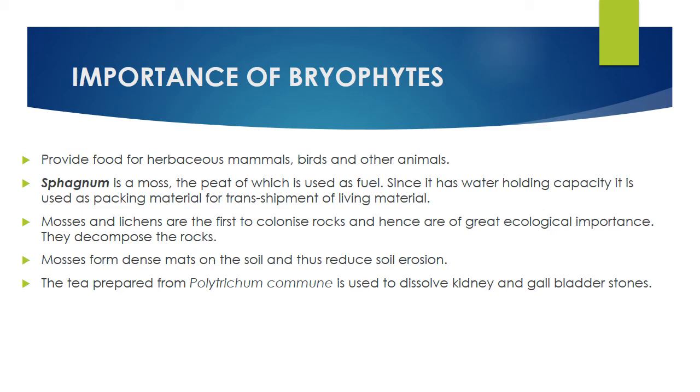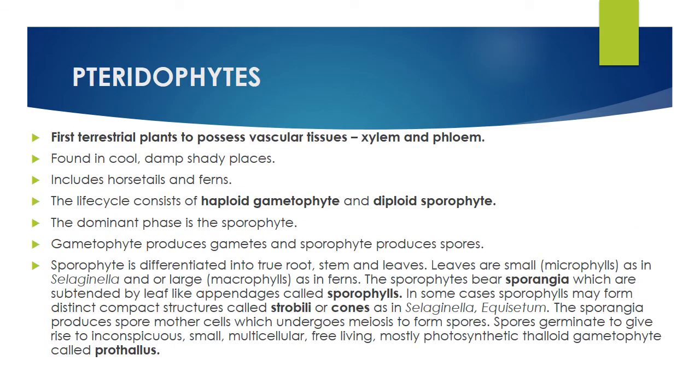If you go to the last point, the tea prepared from Polytrichum commune is normally used to dissolve kidney and gallbladder stones. So remember, Sphagnum is very important: peat as well as packing material for transshipment of living material. They can hold water.